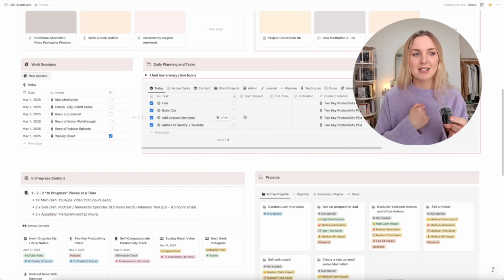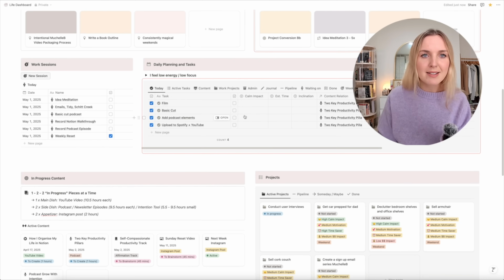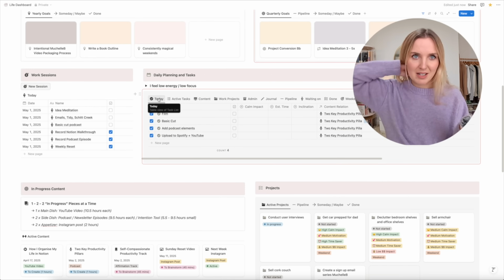The way I define a task is it has to take under 30 minutes. And the reason I have a definition for a task is because it's so easy to put projects on your task list, then feel overwhelmed, and then feel confused as to why you're overwhelmed. When you have a clear definition of a task as something that is one session that you do in one go that takes under 30 minutes, it's a lot easier to move through your to-do list with ease and you don't overwhelm yourself. So the today tab is just for all the tasks that I want to do today.